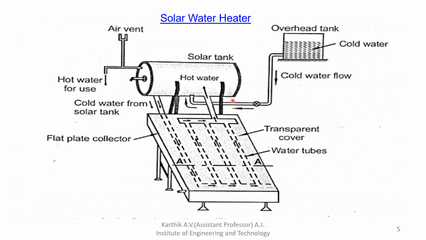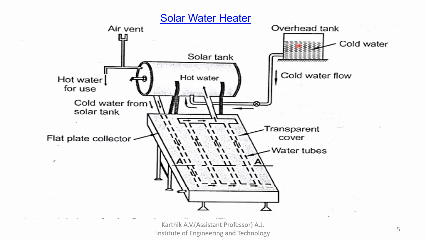Next, here the absorber plate is black in color, and below the absorber plate the water tube is there. It is made of metallic pipe. The working principle of this flat plate collector I already explained in the previous slide, so just go through it.